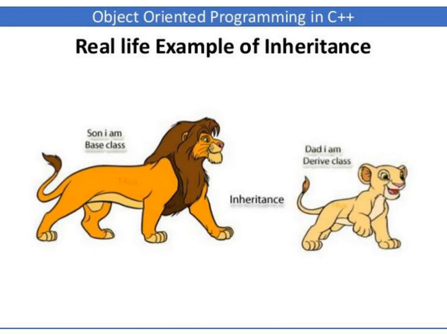The small line says that, "Dad, I am a derived class." So here the small line is derived from this big line. Inheritance is nothing but this small line being derived from this big line, or this small line is a child class and the big line is a parent class. So this is a real life example of inheritance, where we derive a child class from a parent class.